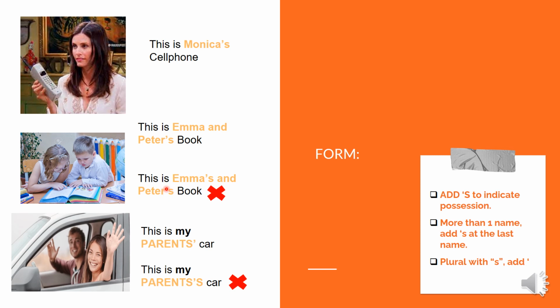Okay, then if we have a plural with the letter S, we add only the apostrophe. You can see here, this is my parents' car. Okay, parents, remember parents is plural, mommy and daddy. So for parents, we add only the apostrophe. You can see here, this is my parents' car. This is incorrect.